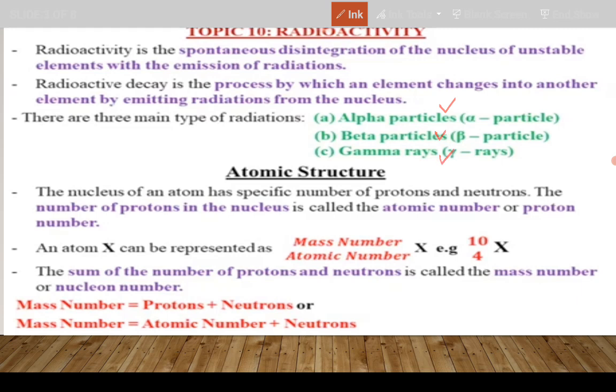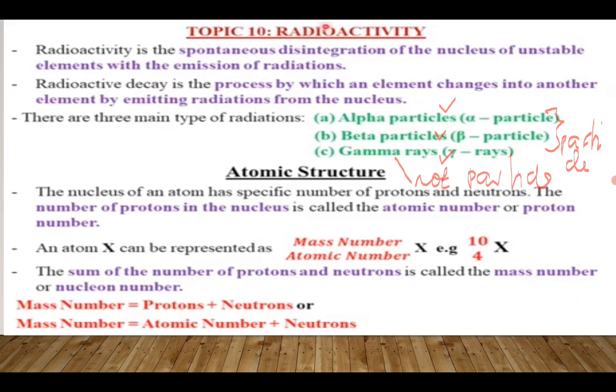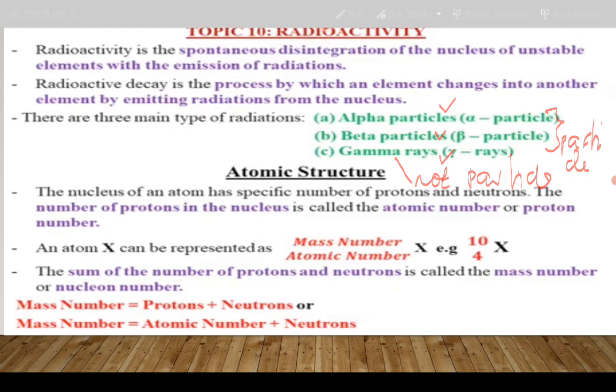Take note that the first two are particles also, but gamma is not a particle. It's just radiation. It belongs to the types of radiations known as electromagnetic waves, which you also cover in Form 4.